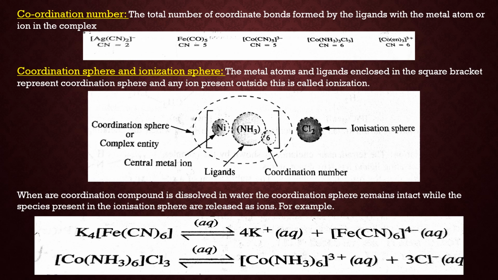Now, when coordination compounds are dissolved in water, only the ionization sphere dissociates to give ions, and the coordination complex, that is the entity enclosed in the square bracket, remains intact. For example, in K4[Fe(CN)6], [Fe(CN)6] 4 minus does not dissociate into Fe 2 plus and CN minus. Similarly, in another example, [Co(NH3)6]Cl3, Cl minus is released in the solution, but [Co(NH3)6] remains intact.